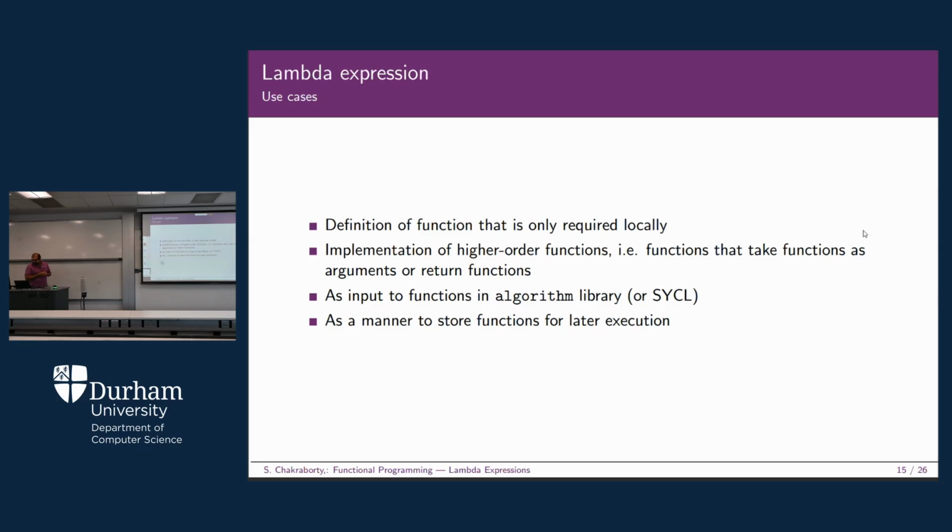Now we have the lambda expression. That's the definition of a function that is only required locally. Everything you define within the lambda function is basically local. It's not global, it doesn't have global scope. Then you have the implementing of a higher order function, that is, functions that take functions as arguments or return functions. We have already seen that a function can be used as an argument, and as input to functions in the algorithm library or SYCL. Those are well-known predefined algorithms in C++, which you can find in the standard template library, and as a manner to store functions for later execution.